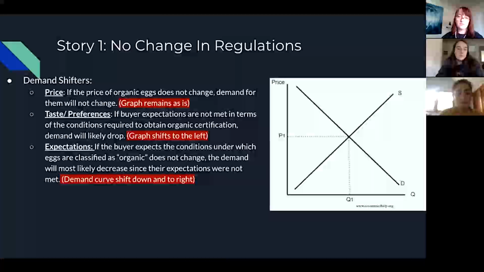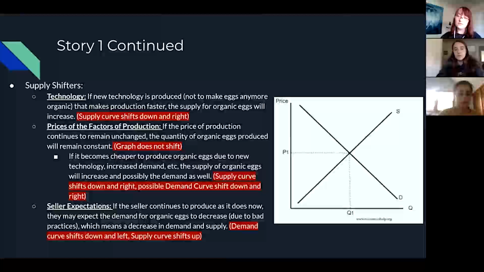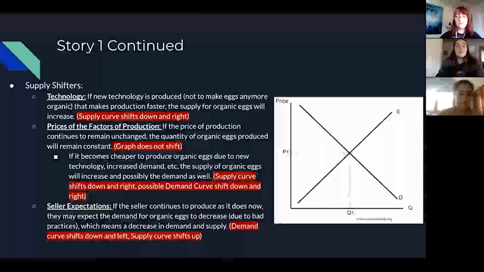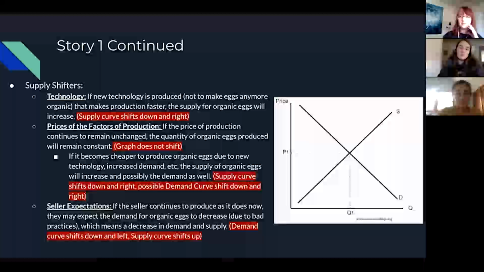Expectations: if the buyer expects the conditions under which eggs are classified as organic do not change, the demand will most likely decrease since their expectations were not met. Therefore, the demand curve will shift down and to the right. For supply shifters, technology: if new technology is produced, meaning that it will not make the eggs any more organic, but it will make production faster, the supply for organic eggs will increase. Therefore, the supply curve shifts down and to the right.